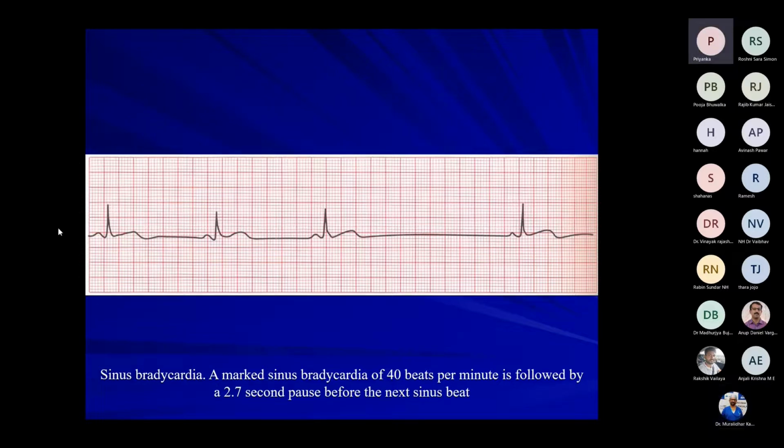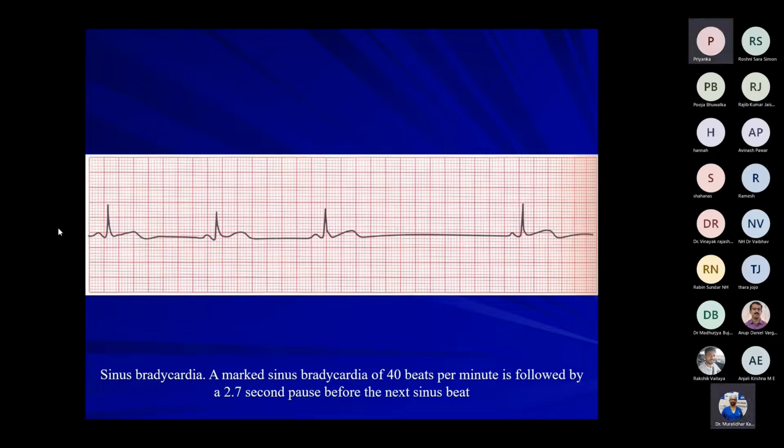Bradycardia is defined as heart rate of less than 50 beats per minute. Causes are physiological and pathological. Physiological may be in athletes, trained athletes. Yes. And pathological, hypothermia. Very good.